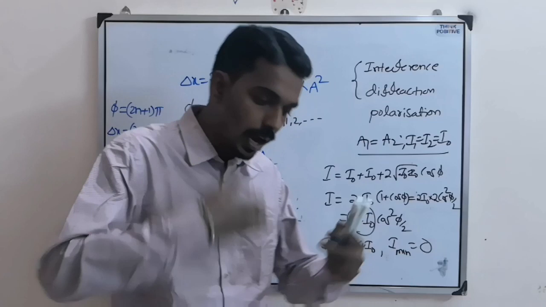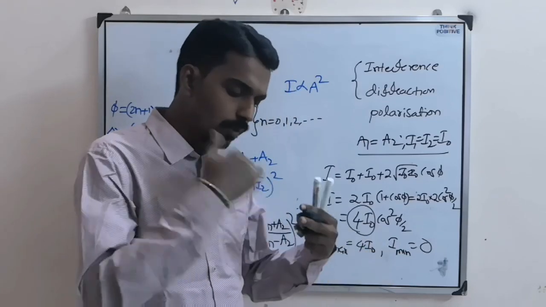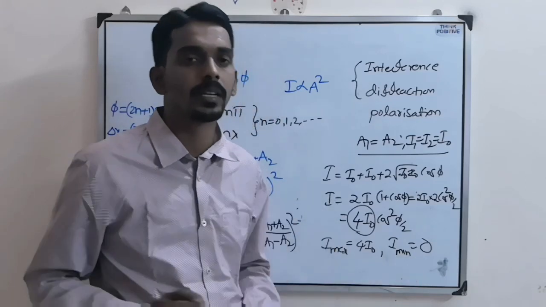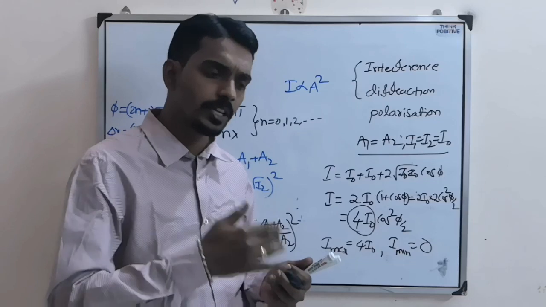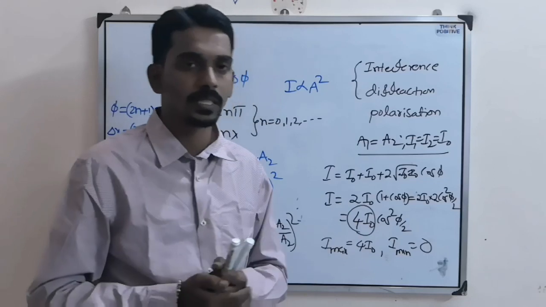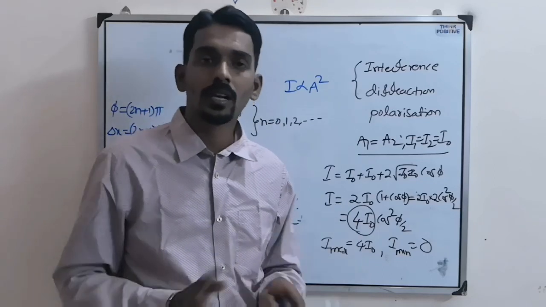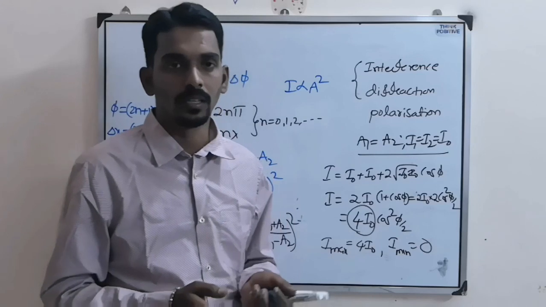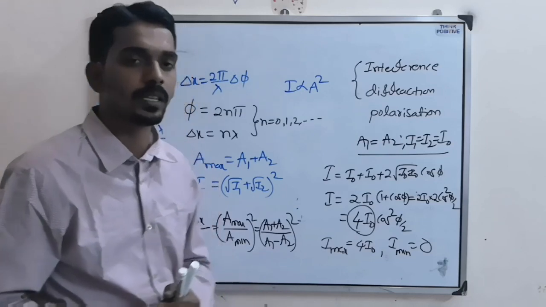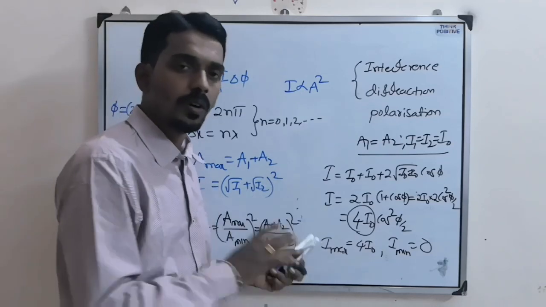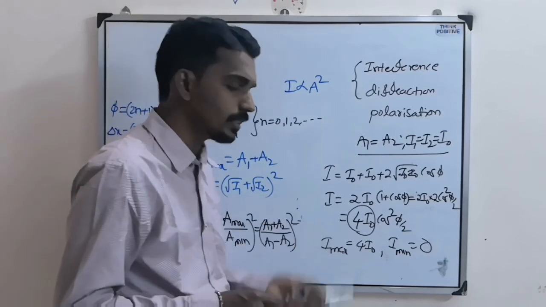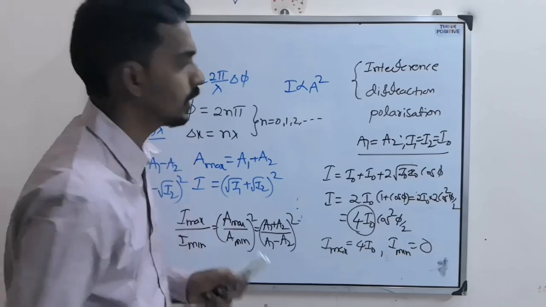At alternate points, when one point is bright, the next point will be dark, which means the intensity becomes completely zero. Where intensity is zero, the decrease in intensity appears at the maximum positions. But there is no loss of energy and no gain of energy: where there is a loss, there is an equal gain. That's why we can say conservation of energy is valid here. So that is the resultant intensity of two waves when they interfere with each other.